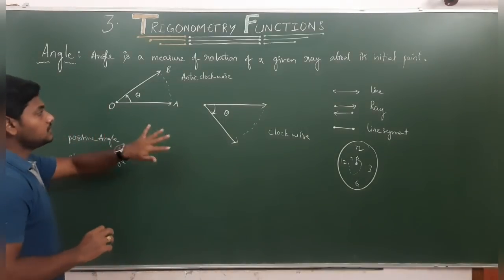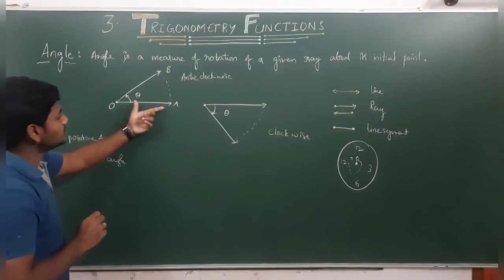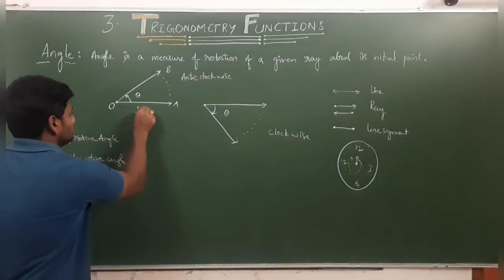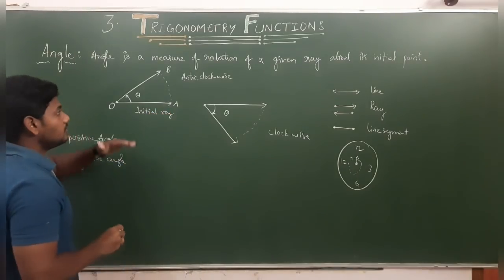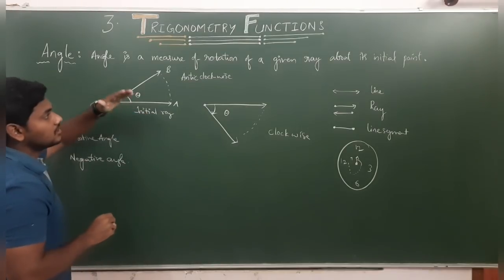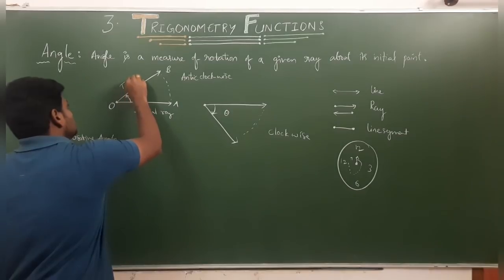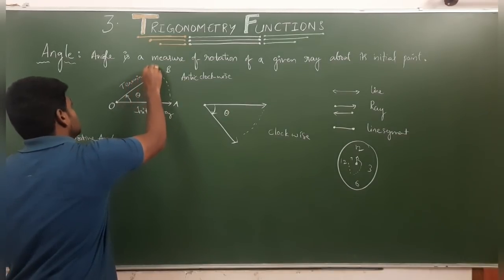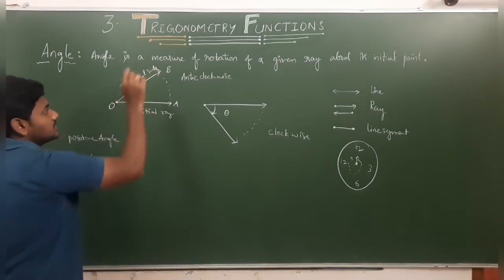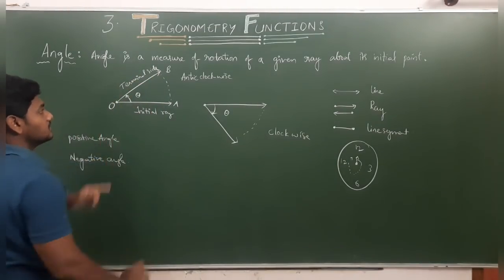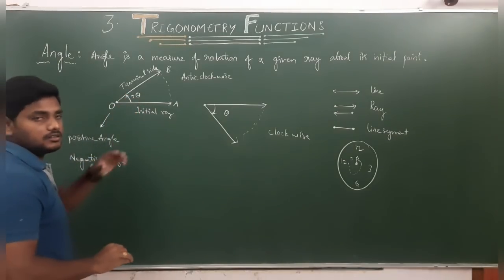Out of these two, which will we consider as positive, and which as negative? We consider the initial ray as the initial side. When the initial ray moves in the anti-clockwise direction, it comes to this. So this we will consider as the terminal side. Terminal means it will stop somewhere. When it turns in the anti-clockwise direction, that angle we will consider as a positive angle, nothing but plus theta or theta.